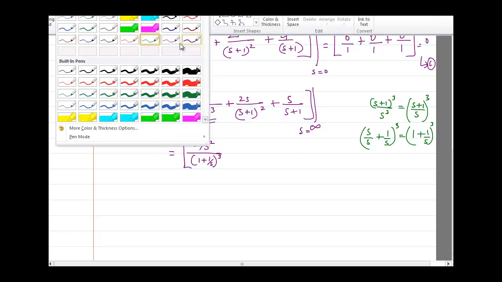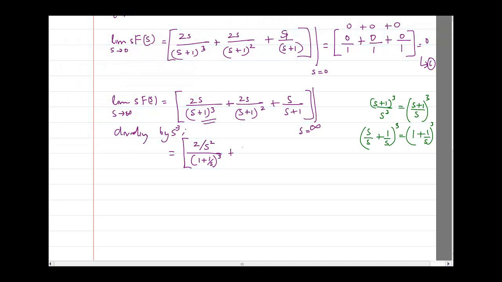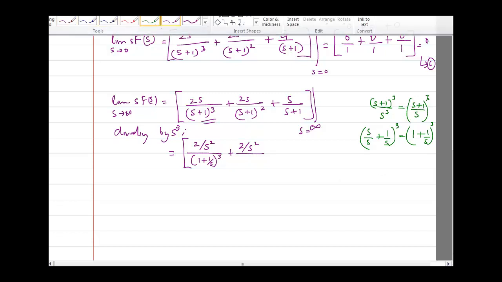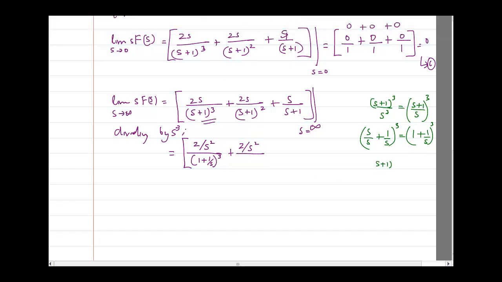So again, 2s divided by, this will give me 2 by s square divided by, now if I am going to take s cube, so see, again let me do it here side by side. So I am now going to have s plus 1 square divided by s cube, where I can take 1 by s and the remaining I will put together as 1 plus 1 by s the whole cube, or not cube, square, sorry.